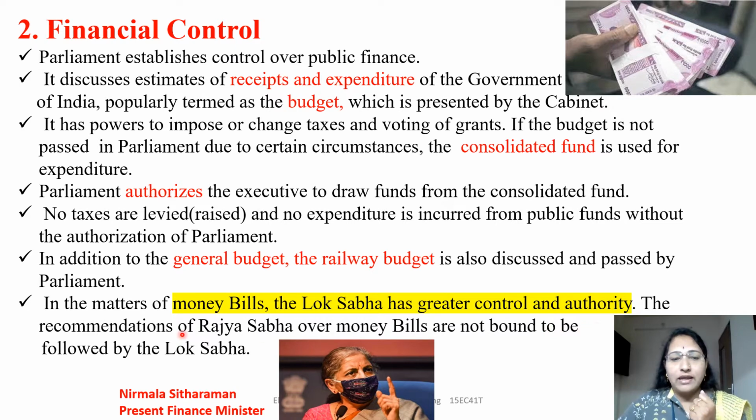The recommendations of Rajya Sabha on money bills are not bound to be followed by the Lok Sabha. The Rajya Sabha can recommend certain bills, but it is not that it should be followed by the Lok Sabha. So the Lok Sabha decision is the final one. That is why it is having the greater control and authority over the budget or over the financial control.